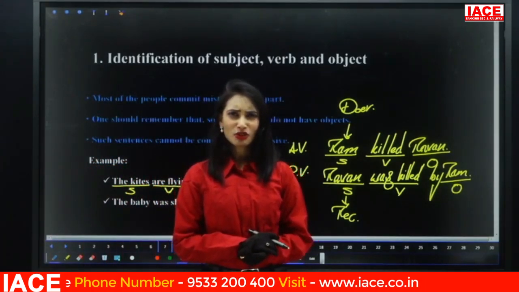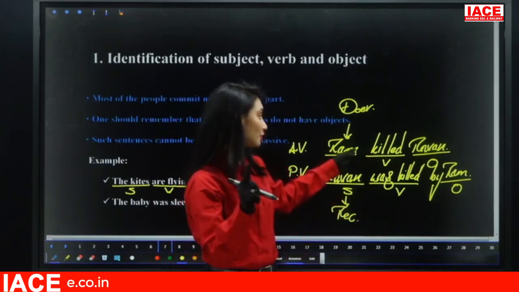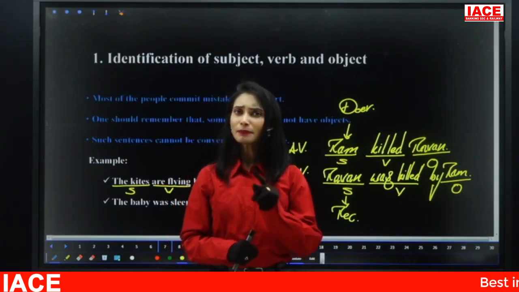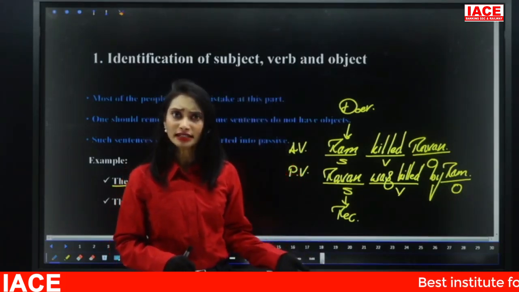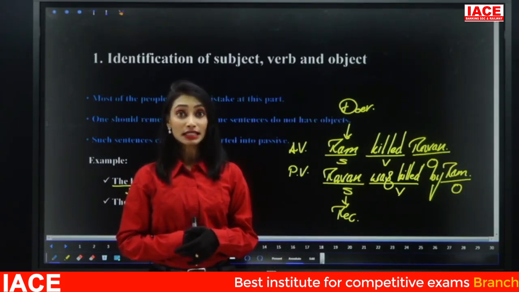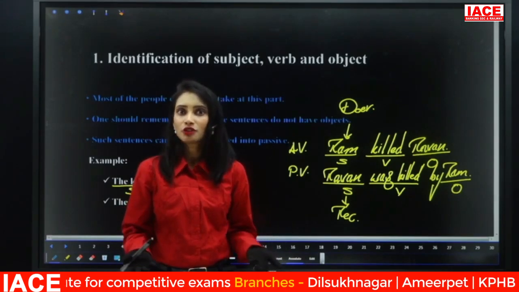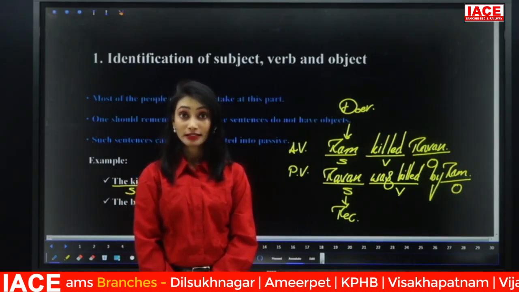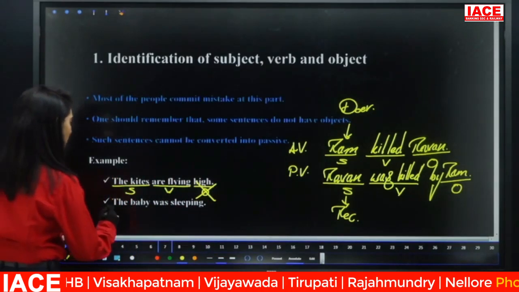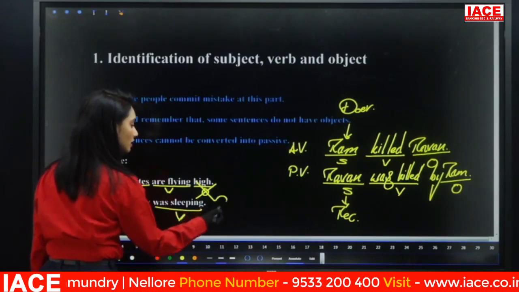Identification of subject, verb and object is very easy if you have clarity about subject and verb. It is not mandatory for every sentence to have an object, and sentences which do not have objects cannot be converted into passive voice. Look at another example: The baby was sleeping. What is the subject here? The baby. Verb, was sleeping. Object?